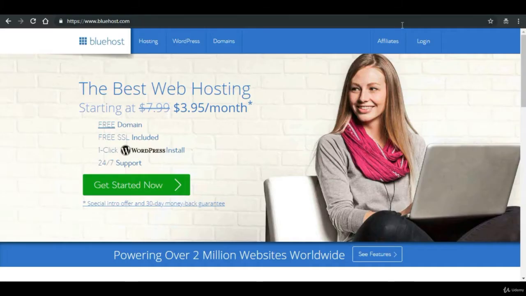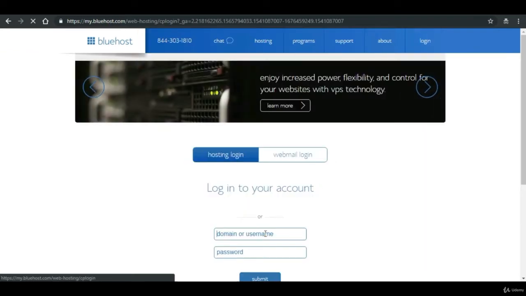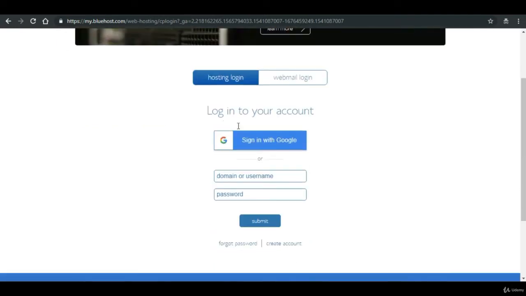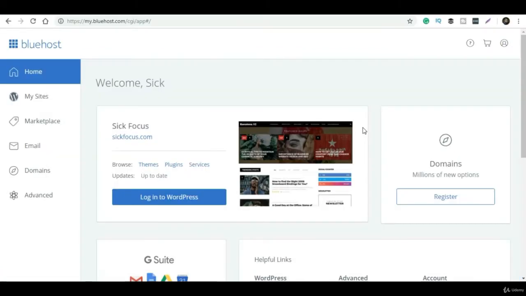As I have already logged in to my account, it is not reflecting. For example, if I click on login, it will ask you for username and password. You can also directly sign up with the help of Google.